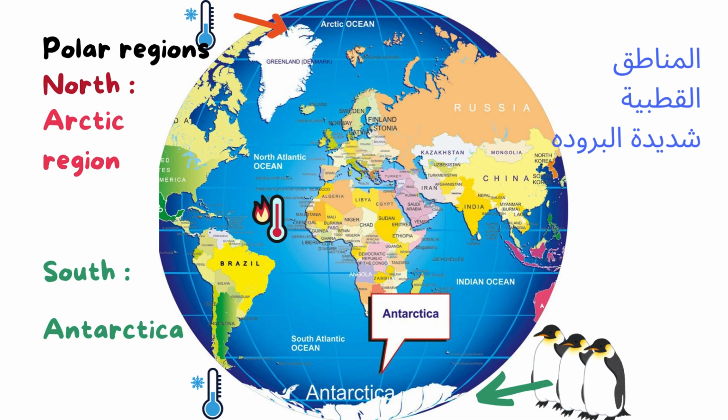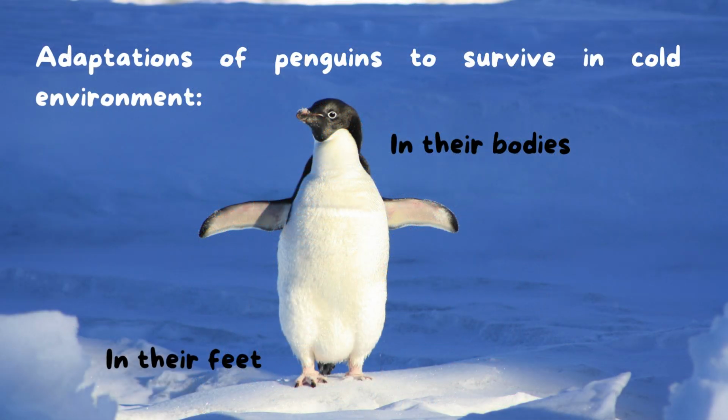Now, we know that the penguin lives in Antarctica. It's a polar region with a polar climate. So the penguin must have adaptations to survive in this cold environment.